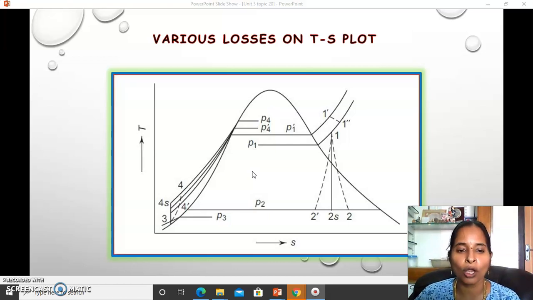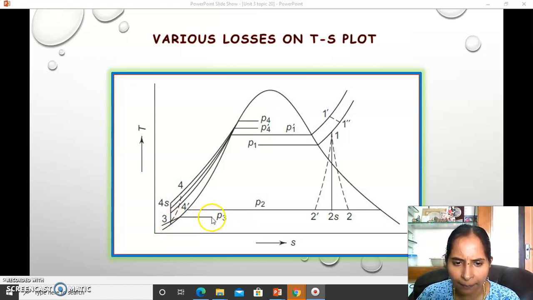So surely you get a pressure drop from P2 to P3, and thus the inlet of the pump becomes P3. Here also, at the pressure P3, some heat loss occurs, and thus the pump work should be 3 to 4s in the ideal cycle.